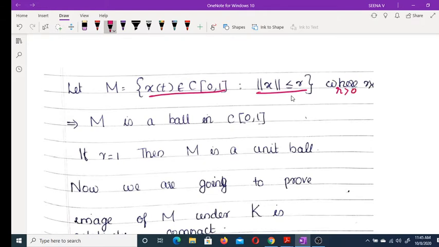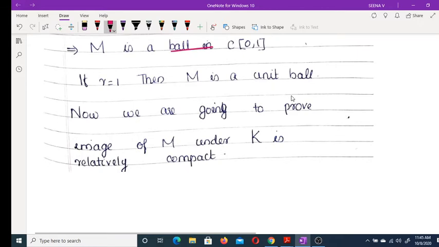If r is equal to 1, clearly this is a unit ball. And M is a ball in C[0,1]. Now we are going to prove the image of M is relatively compact.